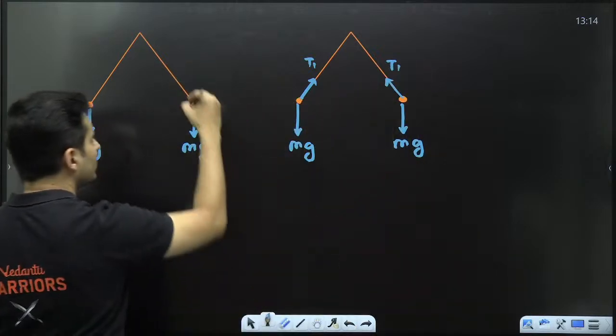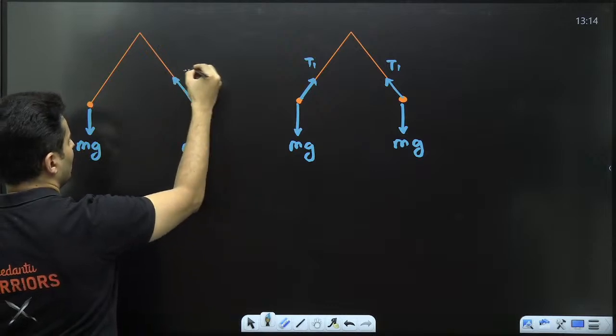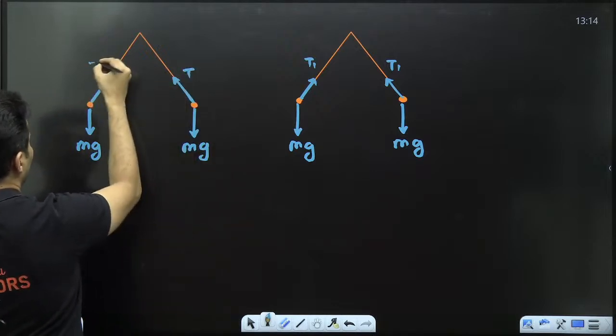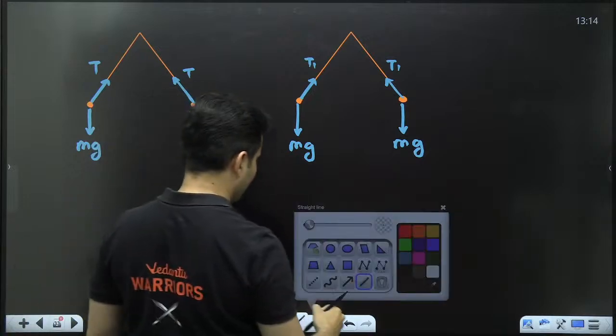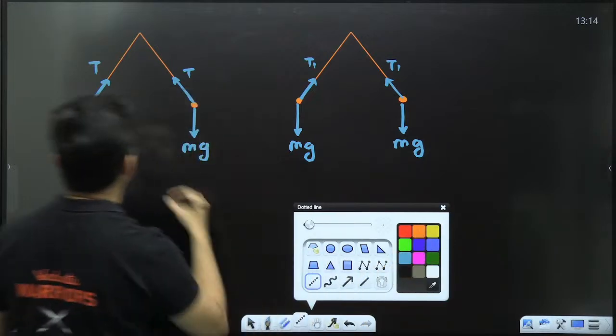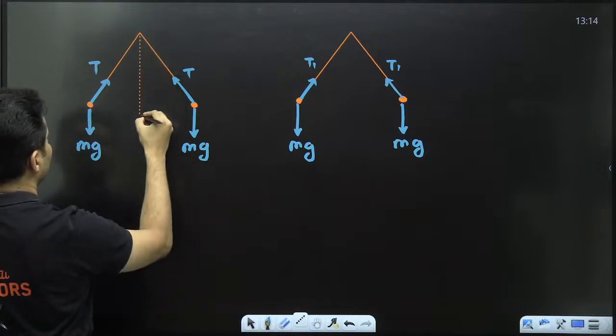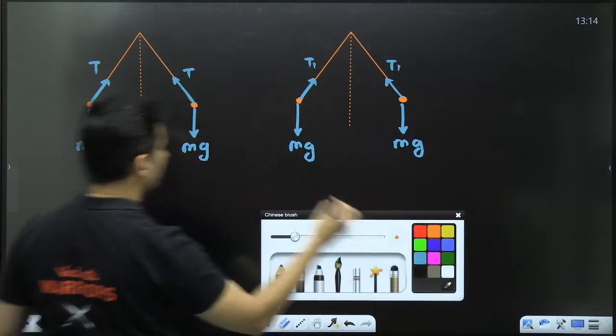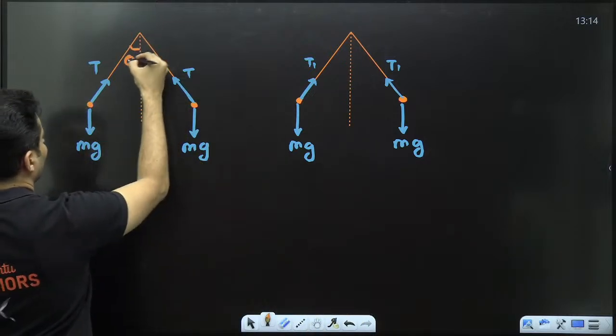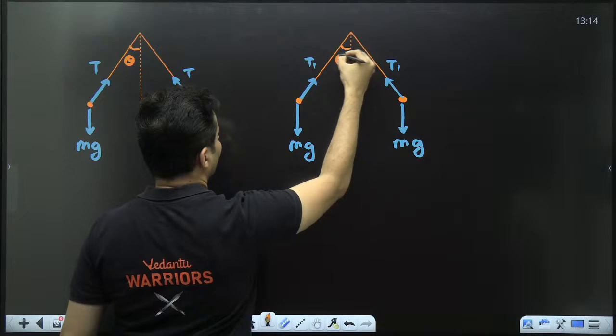I'm just showing the two situations, before and after immersing inside the liquid. The angle is the same. The angle remains the same in both the situations. Whatever was there before is the same.